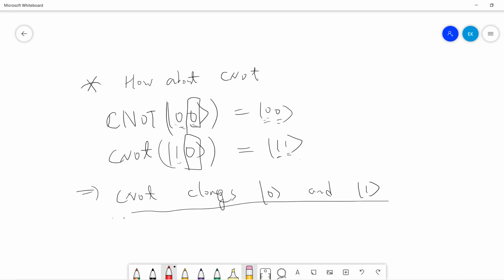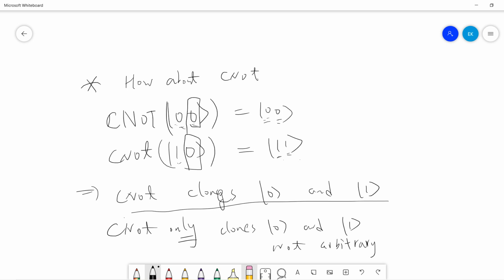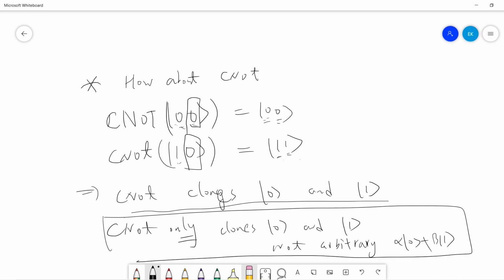But this may look like it violates the no-cloning theorem, but the result is that CNOT only clones 0 and 1, not an arbitrary state like this guy, right? So CNOT will not violate the no-cloning theorem. Okay, so this is just a simple remark, and this theorem is so simple.